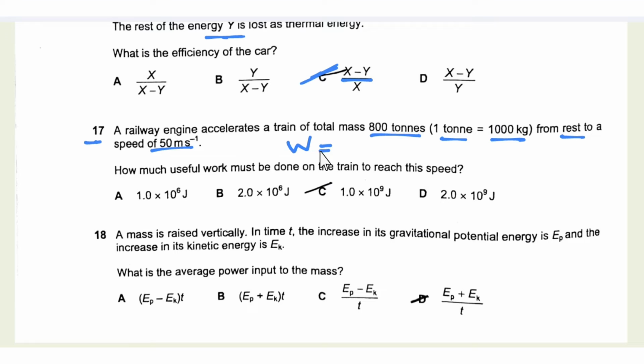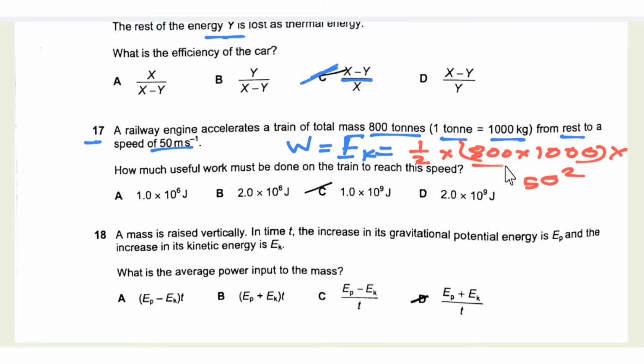So we also know that work done is equal to energy transfer, and we know that the only energy that is being transferred is the kinetic energy. So what is the kinetic energy? Kinetic energy is equal to half mv square, where half and the mass, that is in kg, into v square, that is speed square. So we get the kinetic energy as 1 into 10 to the power 9 joules, that is C.